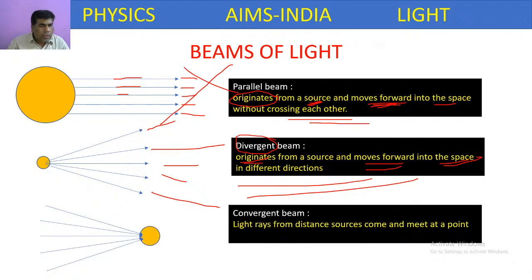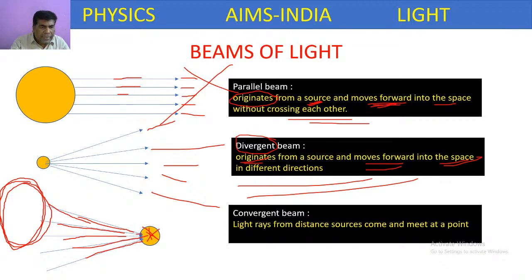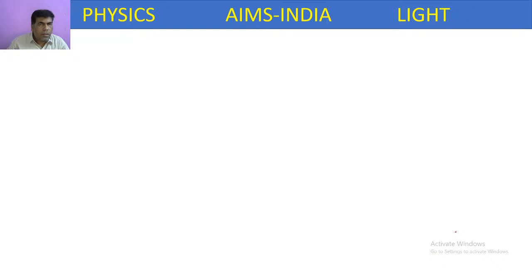Next, let us assume this is the source. From a distant source, all the rays are coming, and they appear to meet at this point. This kind of beam is called a convergent beam. They will come and meet at a point. So like this, we have three types of beams.